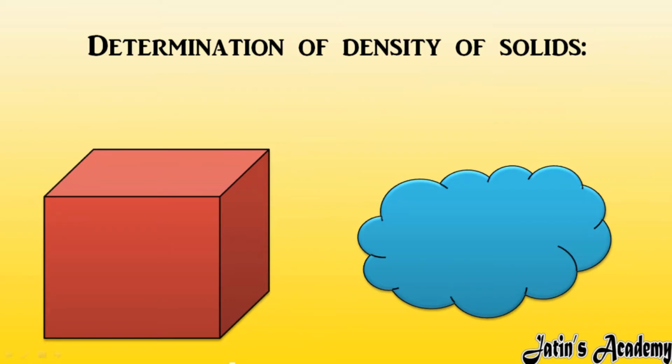Next we are having determination of density of solid. As we know, solids are of two types. Either it will be a regular solid or an irregular solid. For the regular solid, it is very easy to find the density. How? I will tell you.